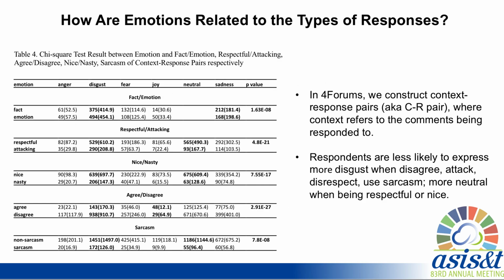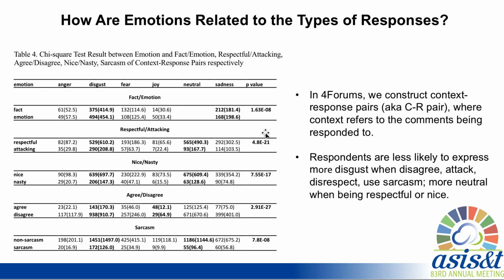The third research question is, how are emotions related to the types of responses? In Fall Forums, we construct context-response pairs, where context refers to the comments being responded to. Previous researchers annotated the following 5 types of labels.